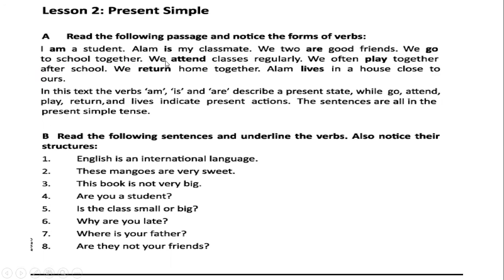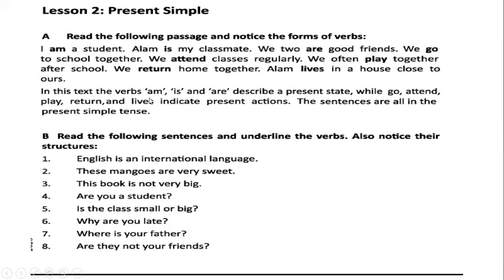I am a student. Alon is my classmate. We are good friends. We go to school together. We attend classes regularly. We often play together. In school, we return home together. Alon lives in a house close to ours.